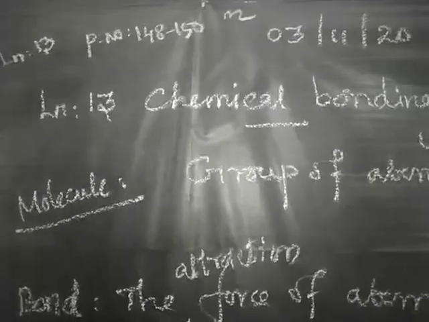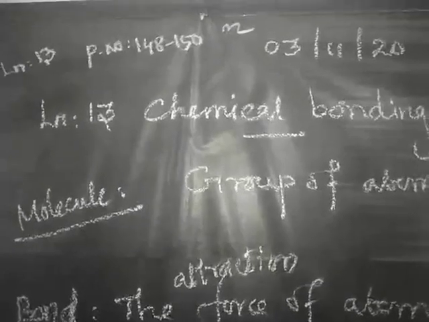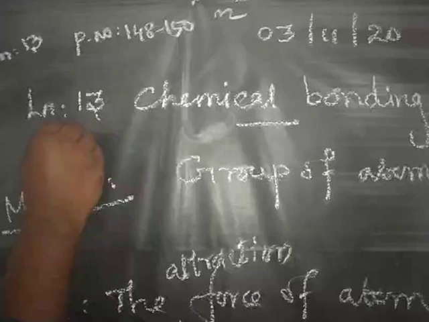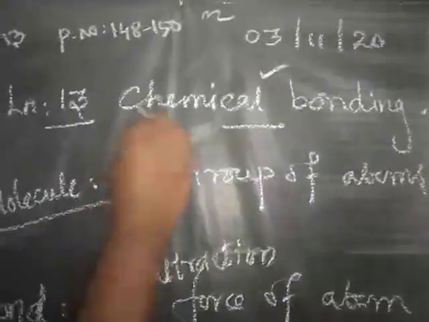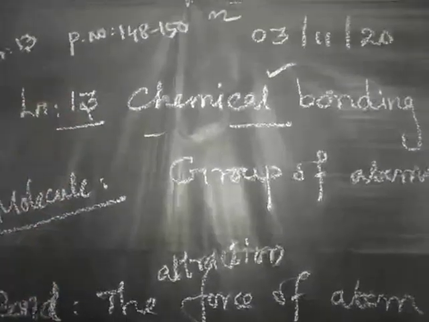Last class we discussed up to lesson number 12. What is the name of this lesson, ma? Periodic classification of elements. Today we are going to start the new lesson number 13, chemical bonding. This is the new topic for you. Till now we haven't studied chemical bonding.